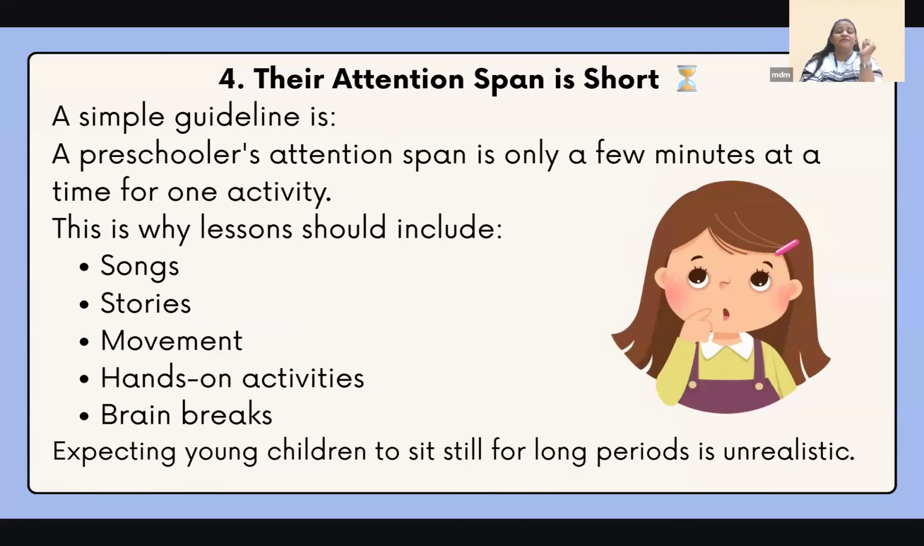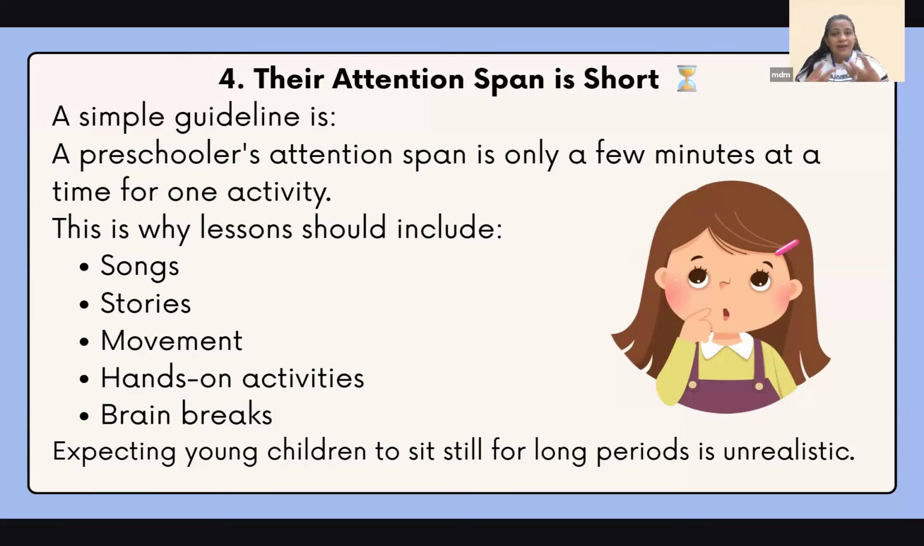Their attention span, we end up forgetting this. A preschooler's attention span is only a few minutes. We need to see why we need those transition activities. Why do we have so many songs? Why do we have these games and movement for the children? Because if their attention is done after a few minutes, you need to bring them back. So you need some diversion, some transition, and then come back to the focus. So that's what we need.